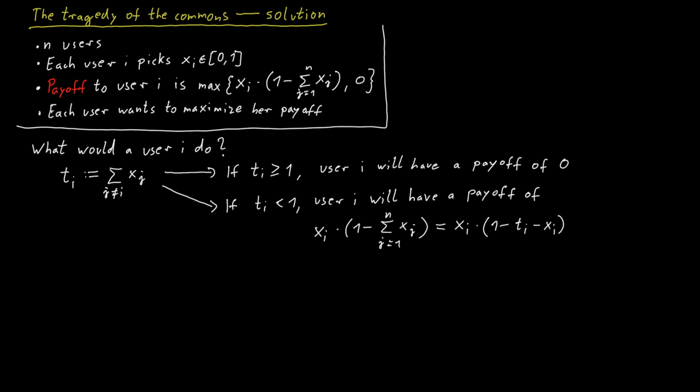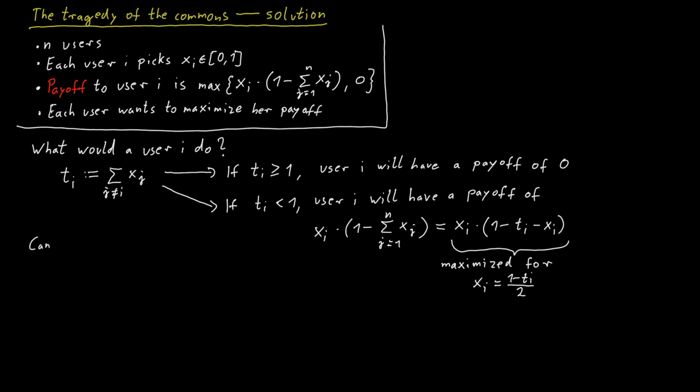This is an easy calculation, so you can do this on your own. You should just choose xi to be equal to (1 minus ti) divided by 2. That just maximizes this term. And of course, this is not just true for user i, but this is true for every user. We can apply the same reasoning to all the other users.